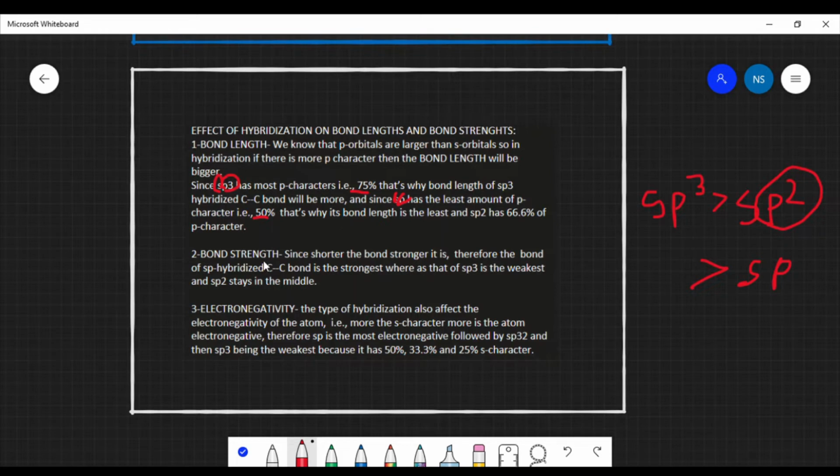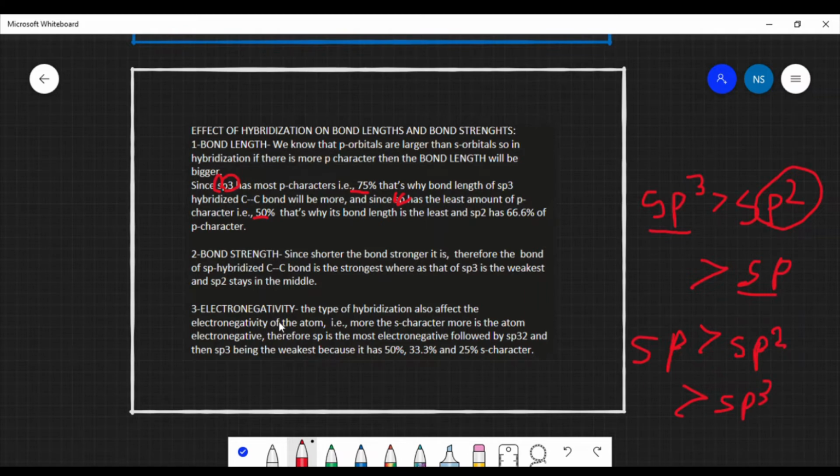Now bond strength, which is quite opposite to bond length. The shorter the bond length, the stronger the bond will be. Therefore we see that sp3 over here is the longest one, so it comes at the last, and sp, which has the shortest bond length, comes at the first. Therefore sp is much stronger than sp2, which is much stronger than sp3.